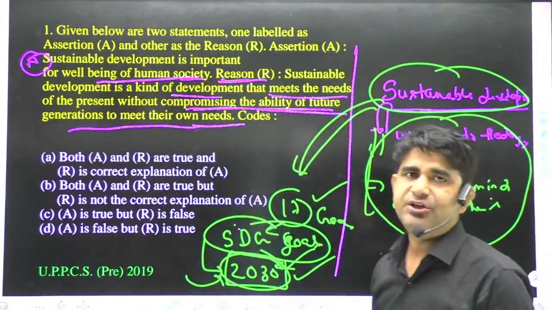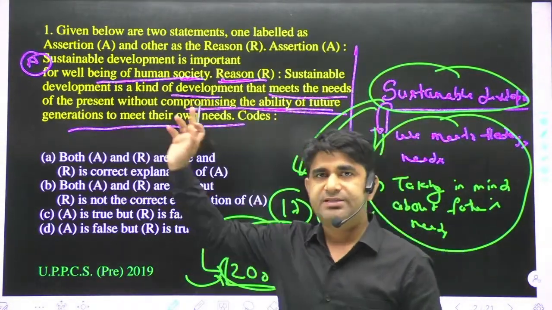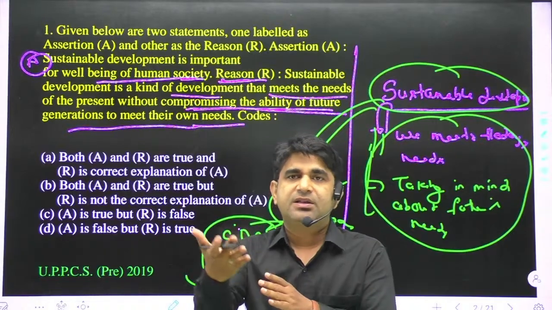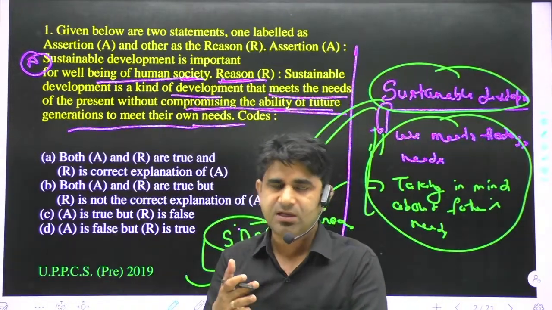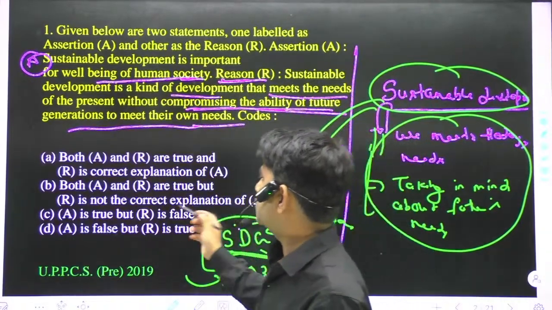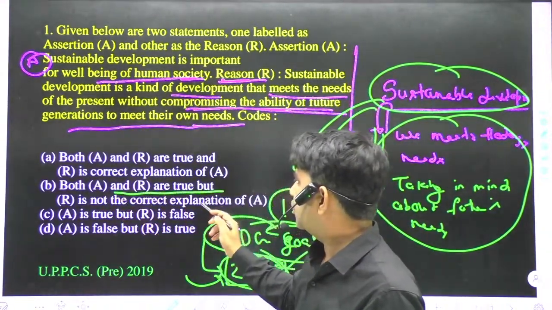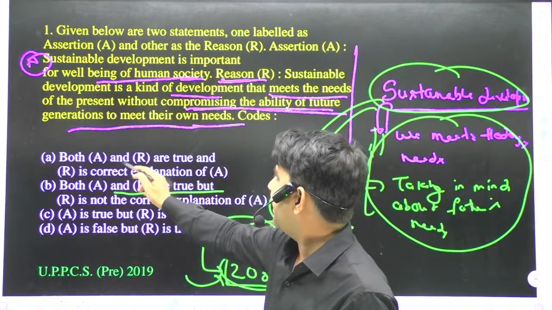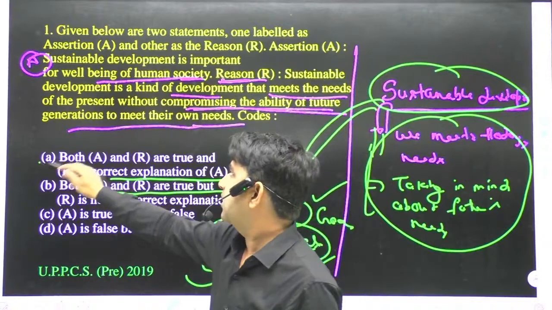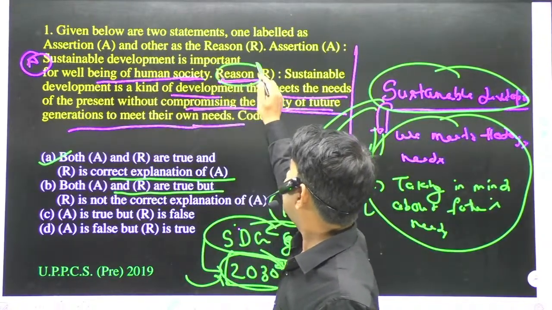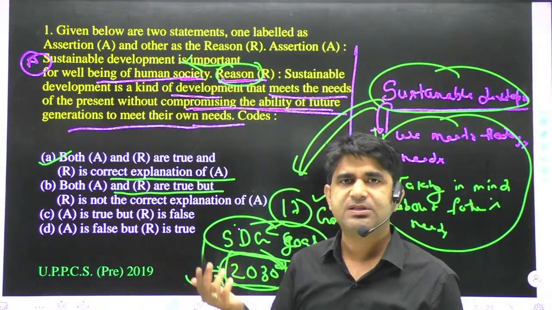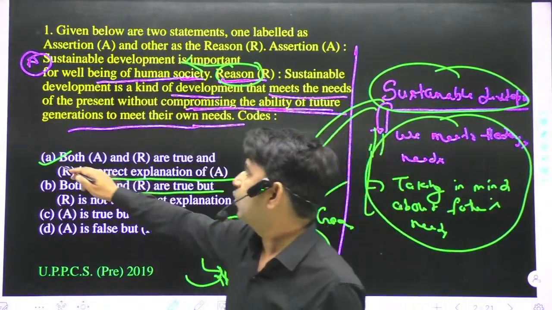So in that condition, both are correct, means the statement is correct as well as the reason is correct. The reason also clears the statement. So A and R both are true, and R is the correct explanation of A. That's okay, because the reason totally explains the sustainable development, that's why both A and R are correct.